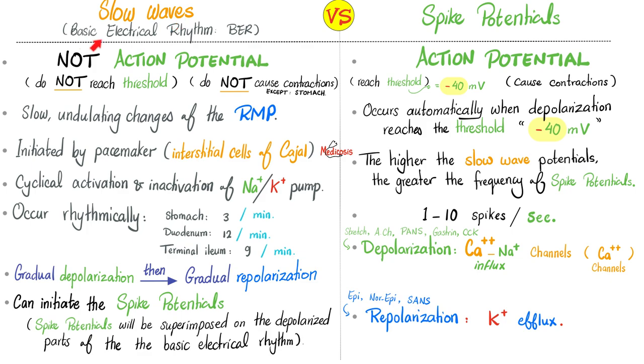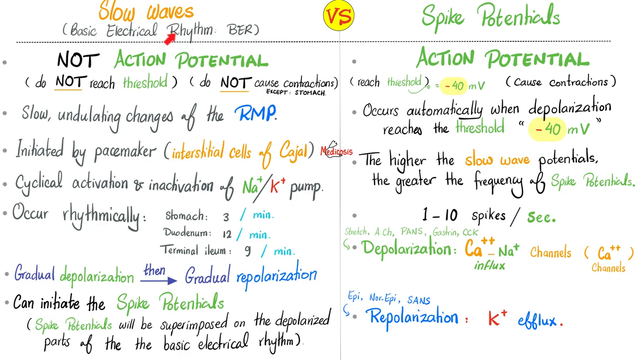Slow waves are also known as basic electrical rhythm because they are humming in the background, on top of which spike potential might happen. So here's your foreground and here's your background. Slow wave potentials, not true action potentials. They do not reach the threshold and they do not cause contractions. They are just slow undulating changes of the resting membrane potential, initiated by the pacemaker of the gut, the interstitial cells of Cajal. What's the cause? No one knows why. Probably cyclical activation and inactivation of the sodium-potassium pump, the same pump that's responsible for the resting membrane potential.